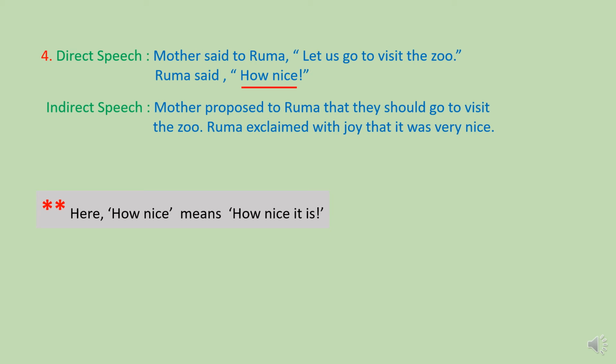As it is an exclamatory sentence, the reporting verb is changed into exclaimed, and as the complete form of how nice is how nice it is, the change in indirect speech is it was very nice. Students, hope you have understood.